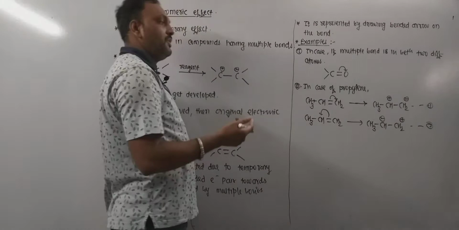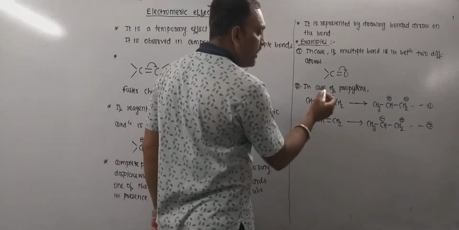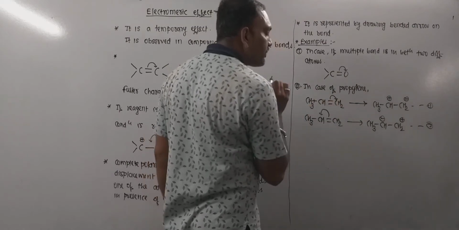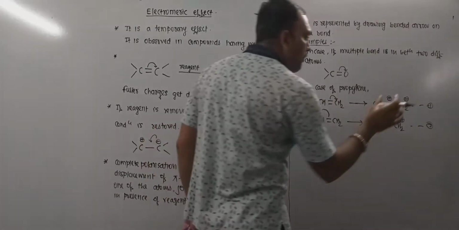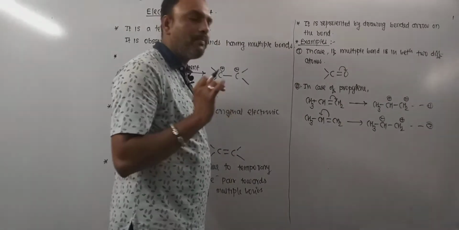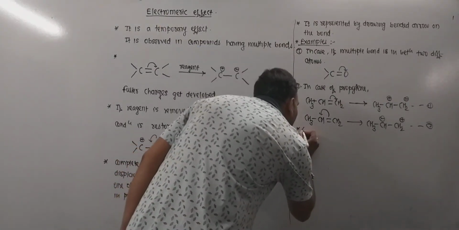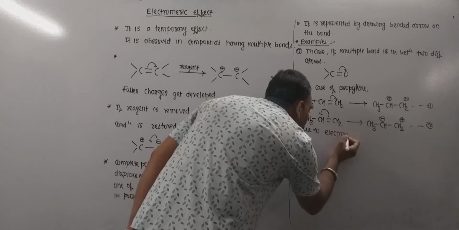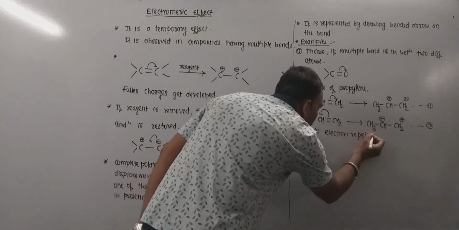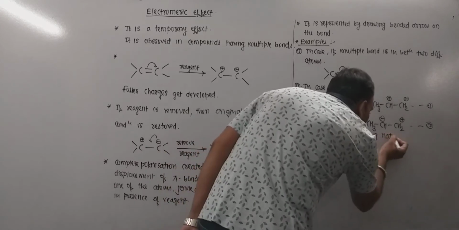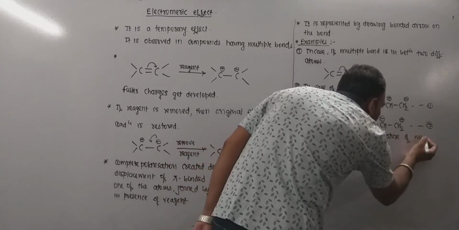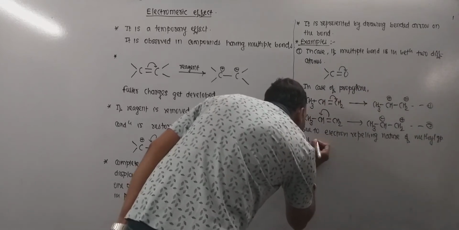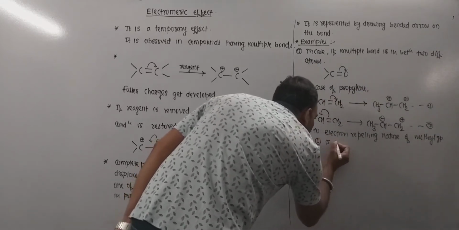That forces the pi bonded electron pair to get displaced towards this carbon rather than this. That's why case number 1 is feasible. So due to electron repelling nature of methyl group, case 1 is possible.